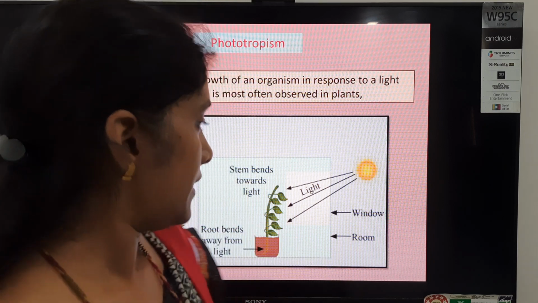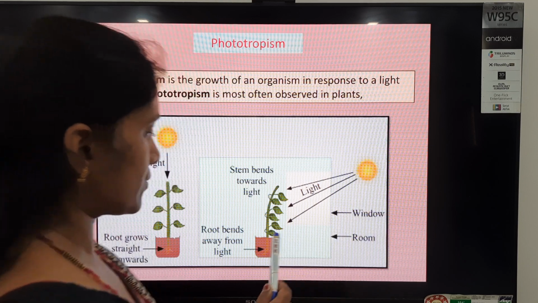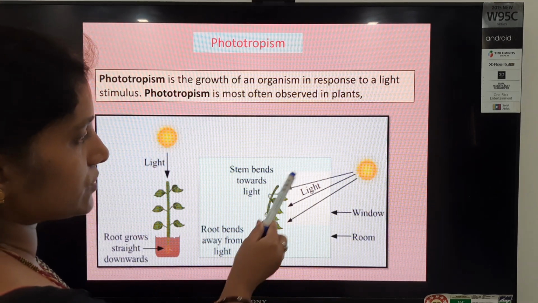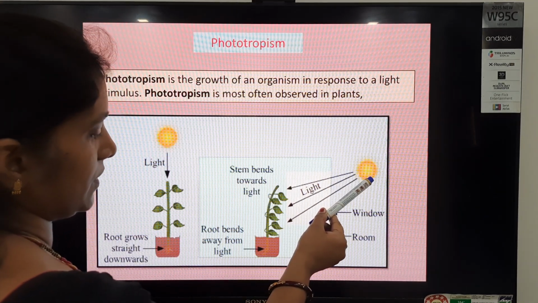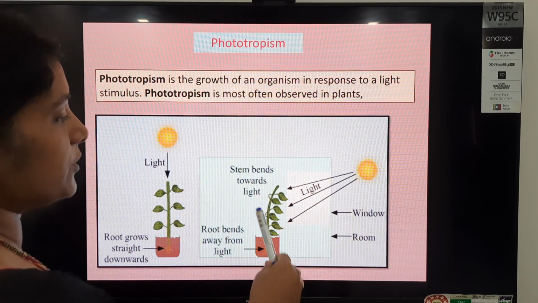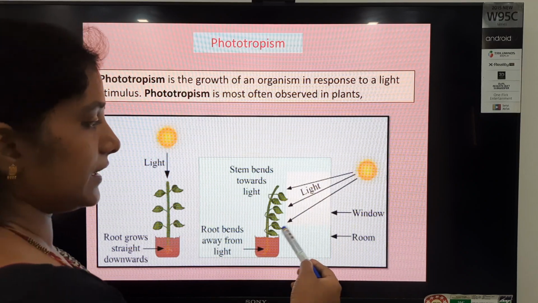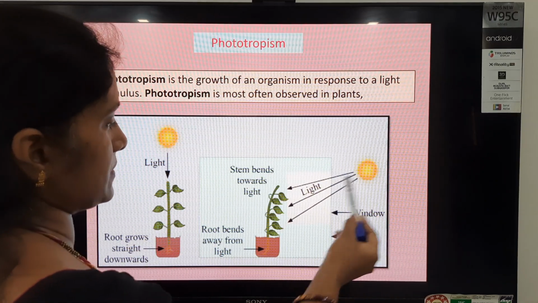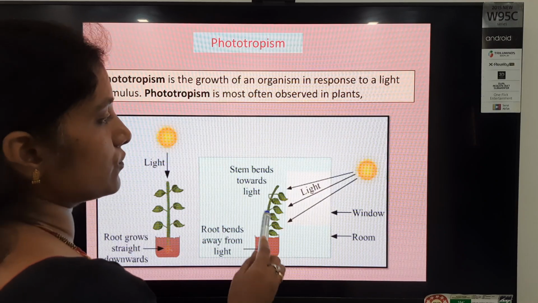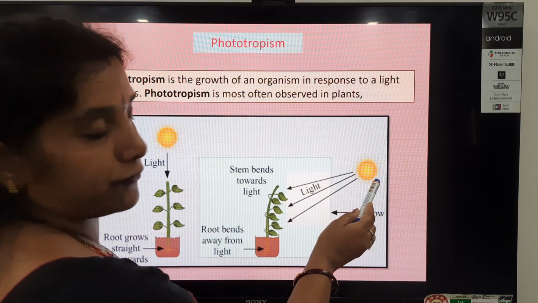But here the light comes from this direction, students. So the stem bends towards the light. So which type of phototropism is this? It's a positive phototropism because the stem bends towards the stimulus.